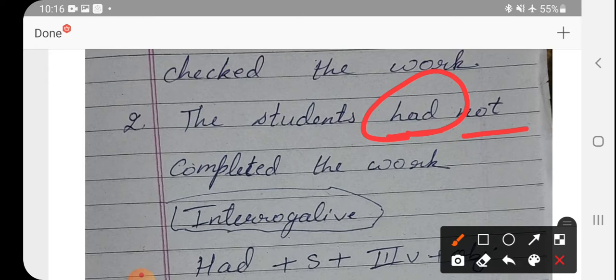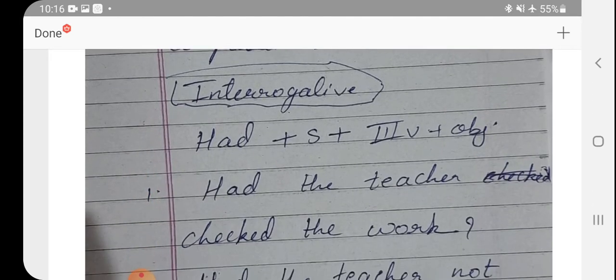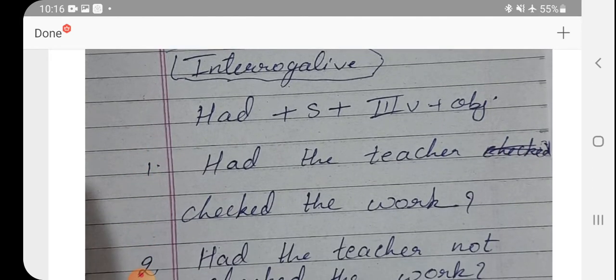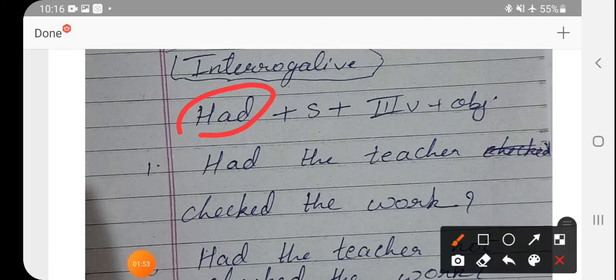According to the rule, when you convert these kind of sentences into interrogative form, you start the sentence with had. Always I tell you, when we start the sentence with helping verb, it becomes an interrogative. So when you shift had in the beginning, it converts into interrogative sentence. And you have not changed the form of verb in this sentence also. The sentence becomes, had the teacher checked the work?